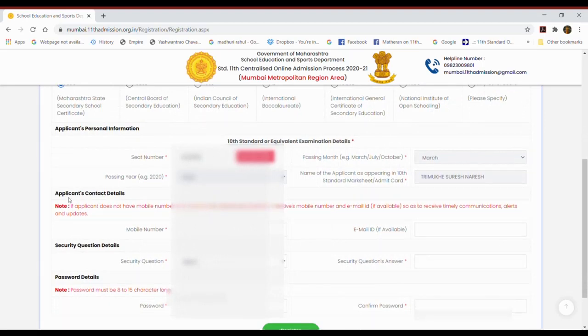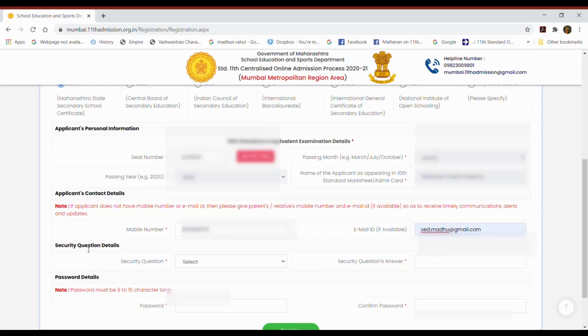Next step is applicant's contact detail. Now here you need to put your correct mobile number. Students, all the communication from 11th standard online admission procedure will be done on this mobile number. So all the students are requested to put the correct mobile number and the one which is always there with you. Next is email ID. If you have got email ID, you can enter your email ID.